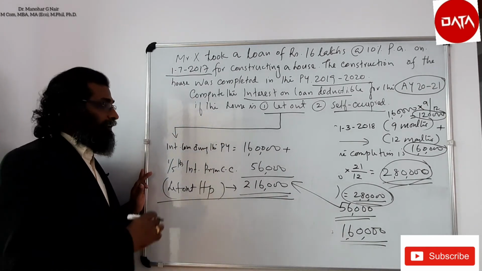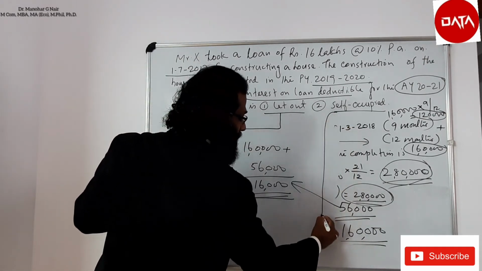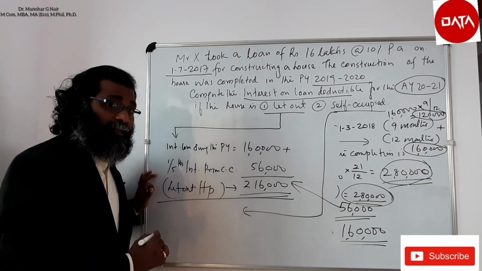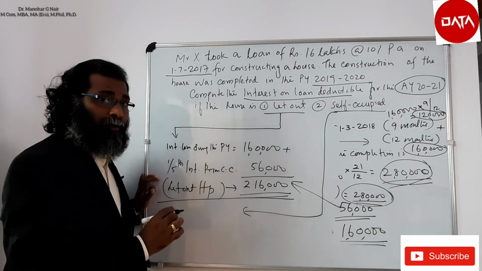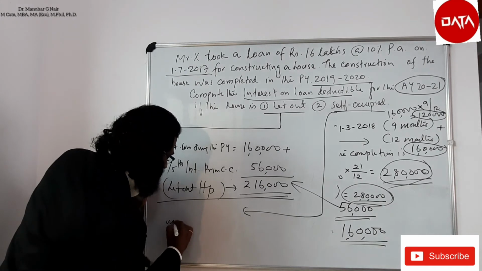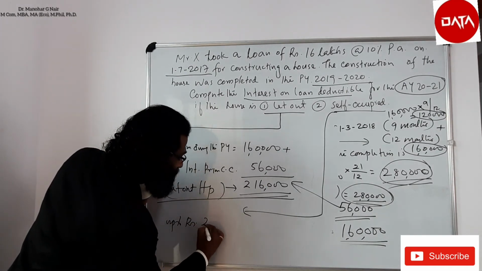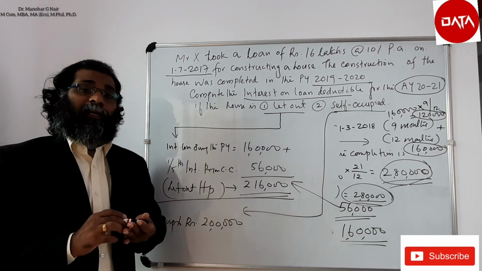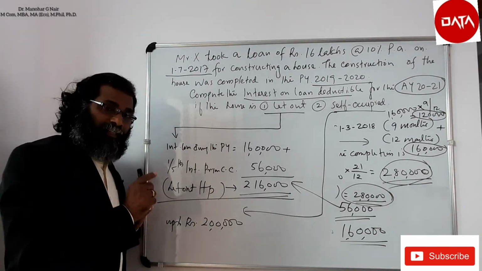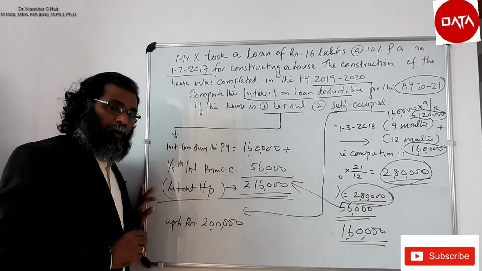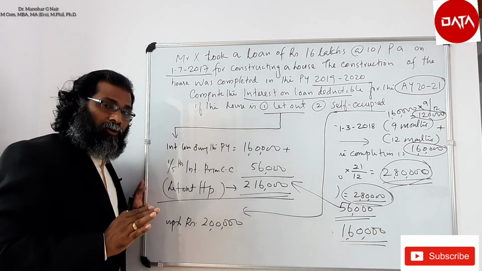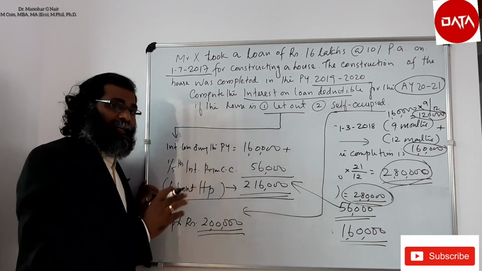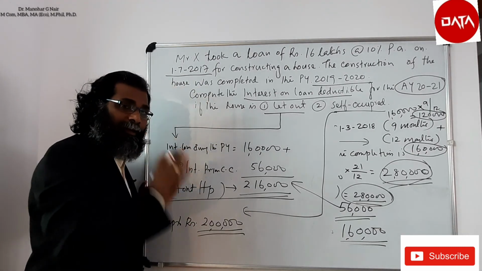Then if it is a self-occupied house property, the deduction for interest on loan maximum possible is up to rupees 2 lakh if the construction happened after 1999. So in this case, for a self-occupied house property, the maximum interest on loan deductible is rupees 2 lakh, provided the construction is completed after 1999.